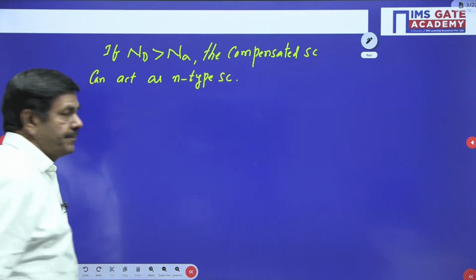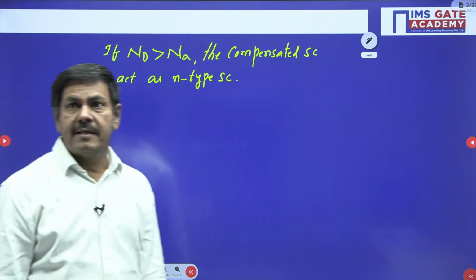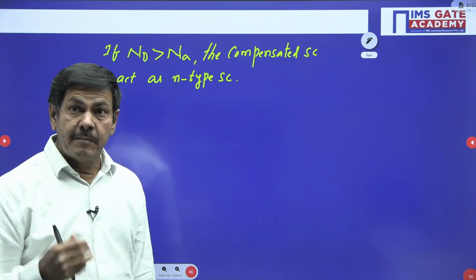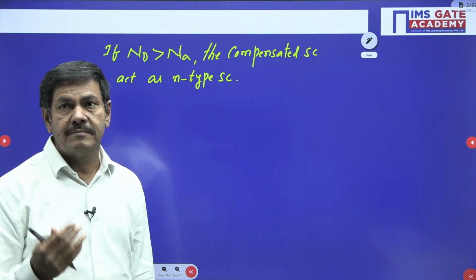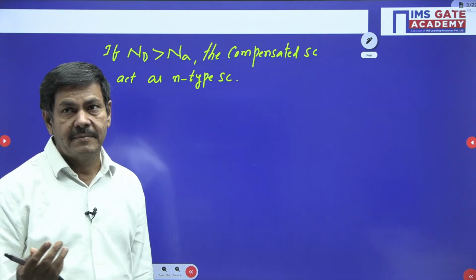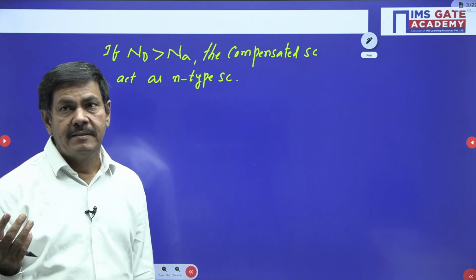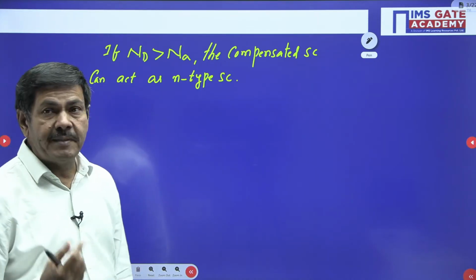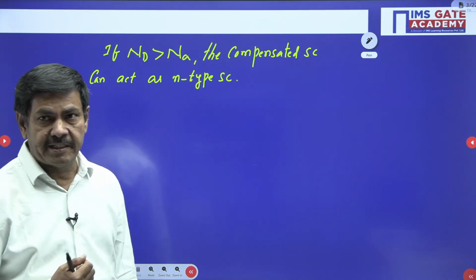That's possible. Say you have taken an intrinsic semiconductor, and there a higher concentration of donor atoms is added as compared to the acceptor concentration. At that time it is said to be an N-type extrinsic semiconductor.